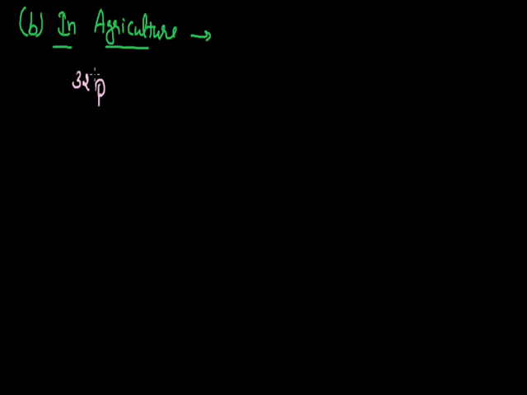This phosphorus 32 is mixed in the fertilizers, and in the form of fertilizers it is given to the plant. When it is absorbed by the plant, it is studied how this phosphorus is used in the plant, or in which part of the plant this phosphorus 32 is mainly used.